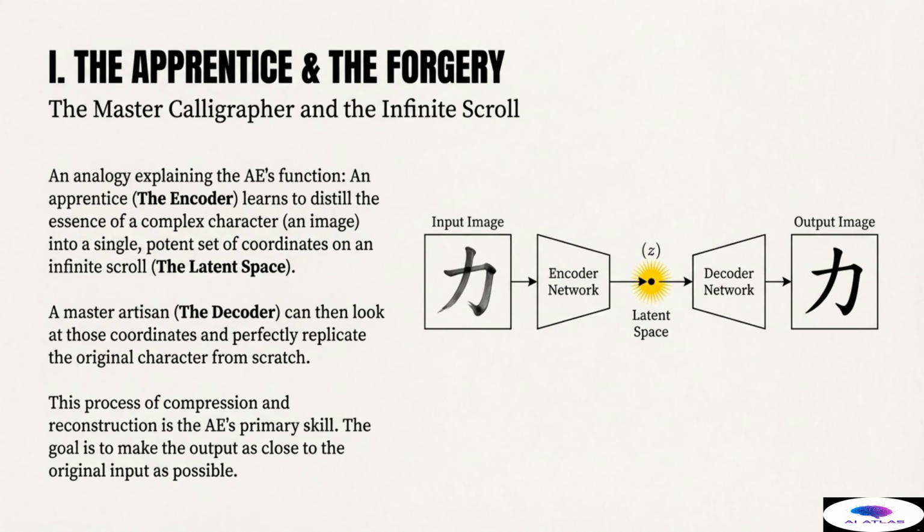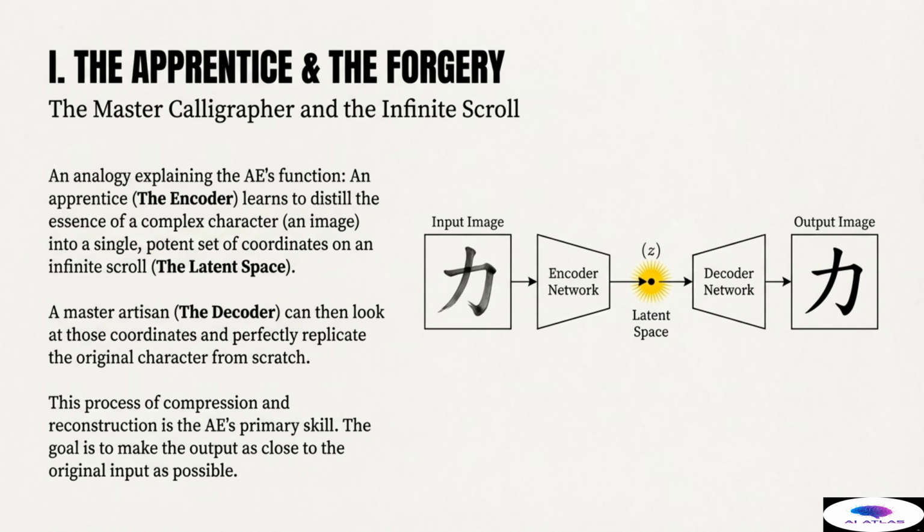Now, a master artisan, who represents the decoder, can take only those compressed coordinates from the scroll. The master artisan must then perfectly replicate the original complex character from scratch. The core function of the autoencoder is this two-part process, compression followed by perfect reconstruction. The goal is to ensure the output image is as close as possible, pixel for pixel, to the original input.